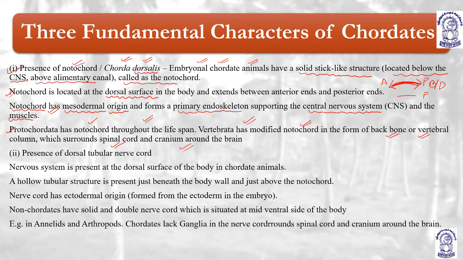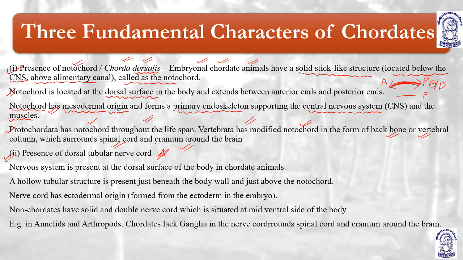Presence of dorsal nerve cord, then notochord means the chordates, they have presence of dorsal nerve cord. So the very first feature was the presence of notochord. They have a tubular, thick, solid stick-like structure extending anteriorly to posteriorly, which is known as what? Notochord. It is located at the dorsal surface. Is it very clear? Notochord is mesodermal in origin and it forms the primary endoskeleton part, to support the body structures, especially the muscles and CNS.